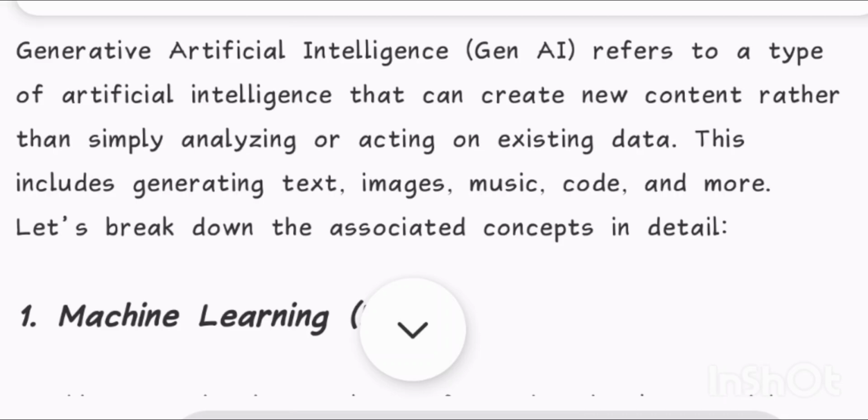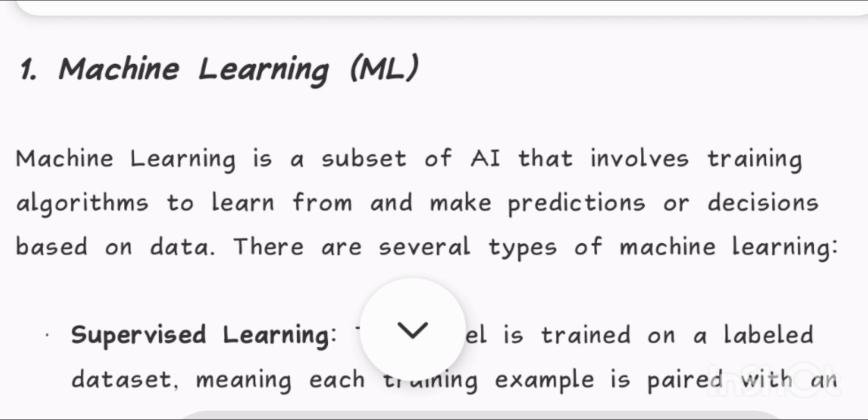Generative artificial intelligence, Gen AI, refers to a type of artificial intelligence that can create new content rather than simply analyzing or acting on existing data. This includes generating text, images, music, code, and more. Let's break down the associated concepts in detail.